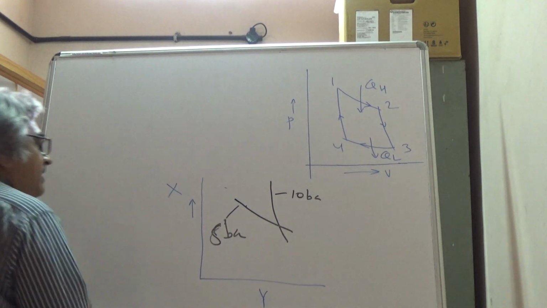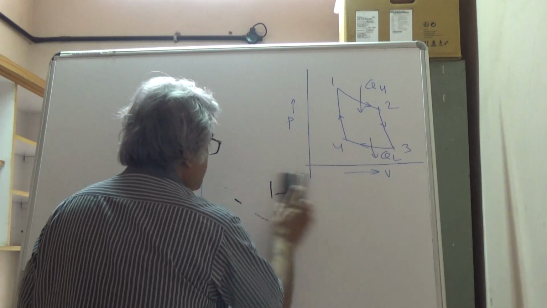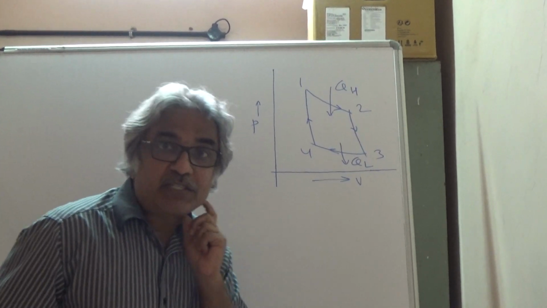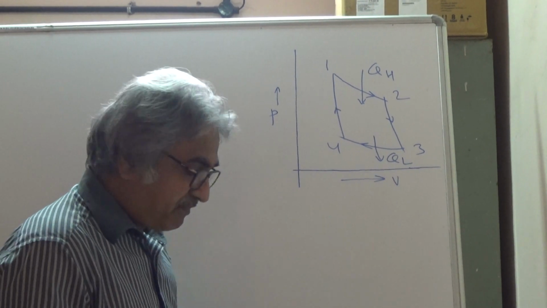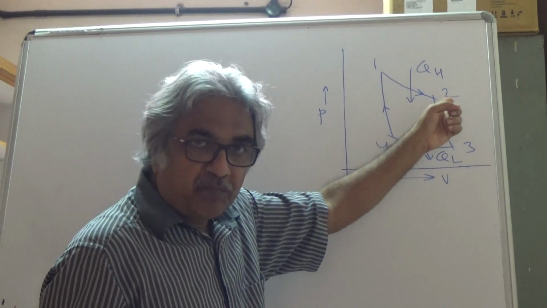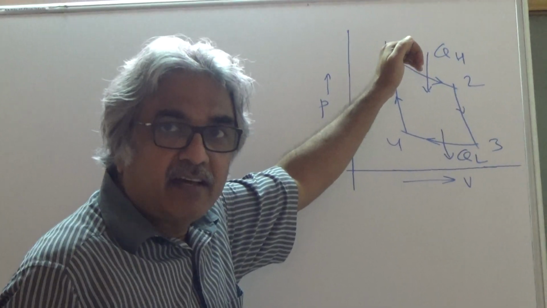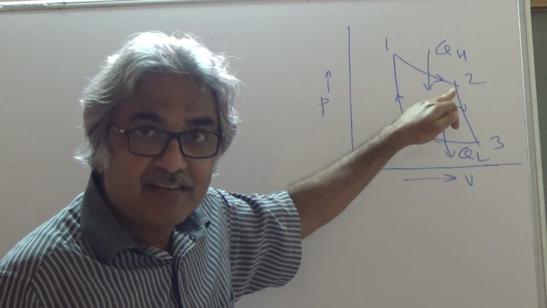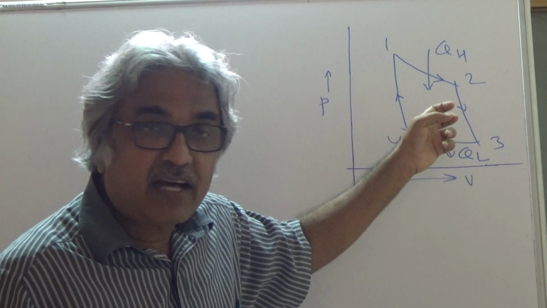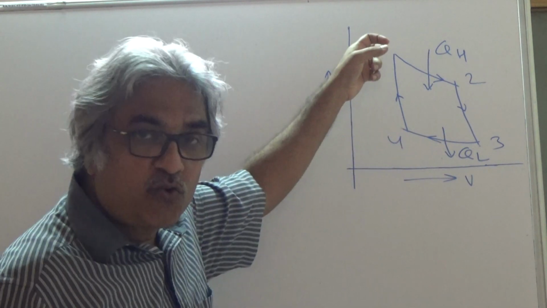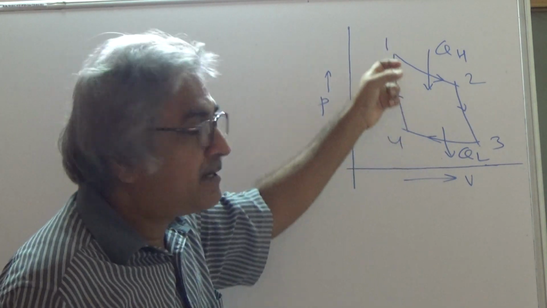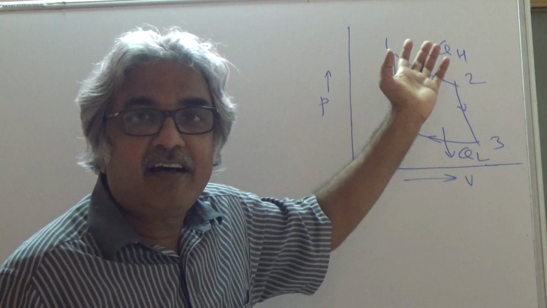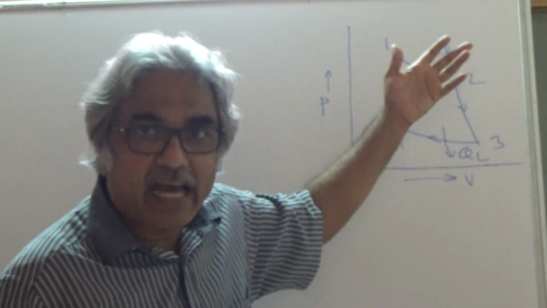Now let's look at this Carnot cycle. Now see, in the Carnot cycle, 1 to 2 is reversible isothermal heat addition. 2 to 3 is reversible adiabatic expansion, right? 3 to 4 is reversible isothermal heat rejection, and 4 to 1 is again reversible adiabatic compression, okay? So this is a reversible cycle, which is a Carnot cycle.